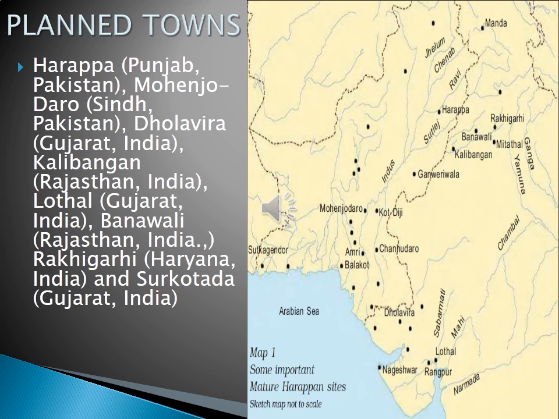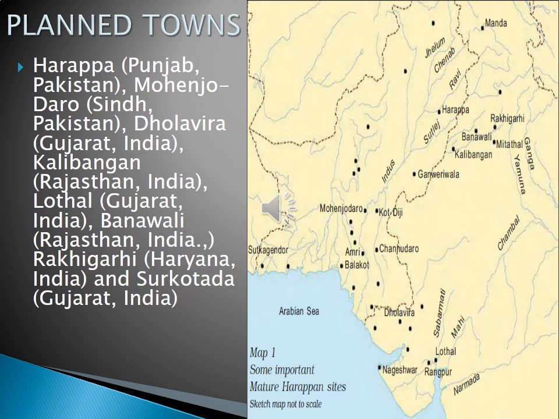During independence, India was divided into two. The Indian Dominion was divided into two: one is India and another is Pakistan. While dividing our country, some of the states were also divided into two halves, like Punjab and Bengal. The east part of Punjab was given to India, and the west part of Punjab was given to Pakistan. In that Punjab, Pakistan, Harappa is located.